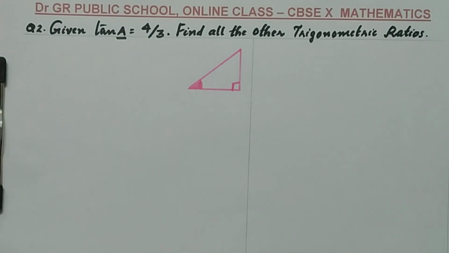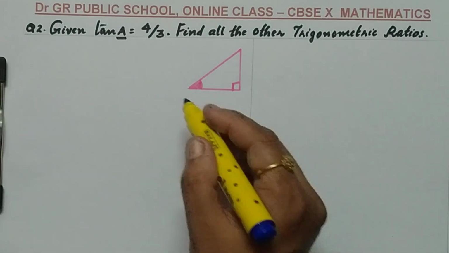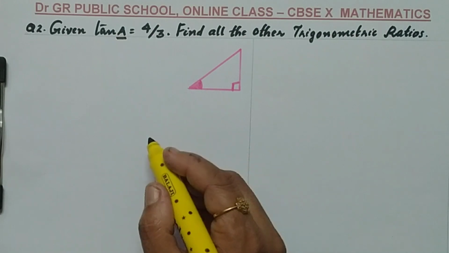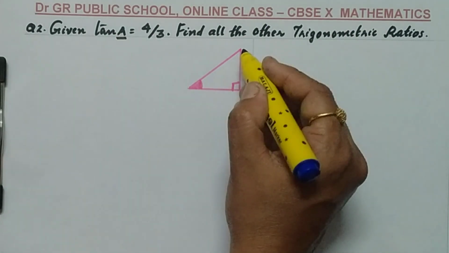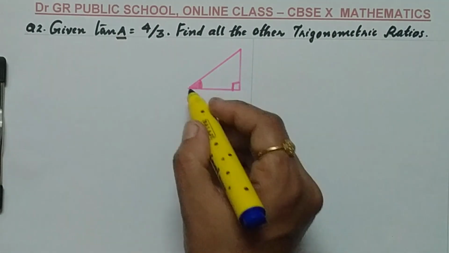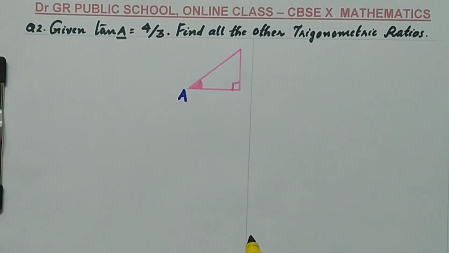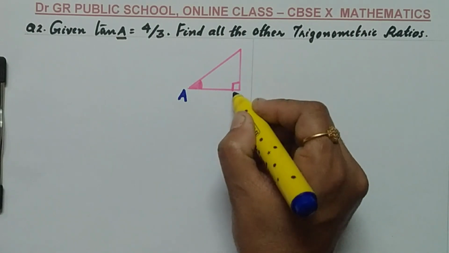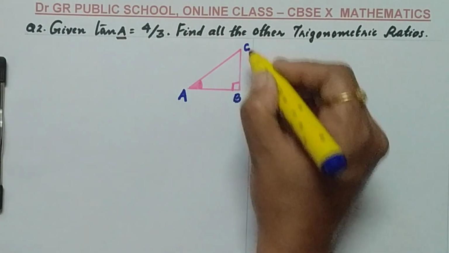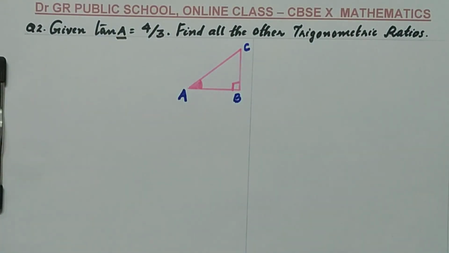So, what do you want to do? You need to take one acute angle as the angle mentioned here, either this one or this one. Both of them are acute. I am going to take this acute angle as A. So, the acute angle you need to mention with the A, and the other two angles you can name as per your wish. I am going to mark the remaining angles as B and C. Any letter you can give.